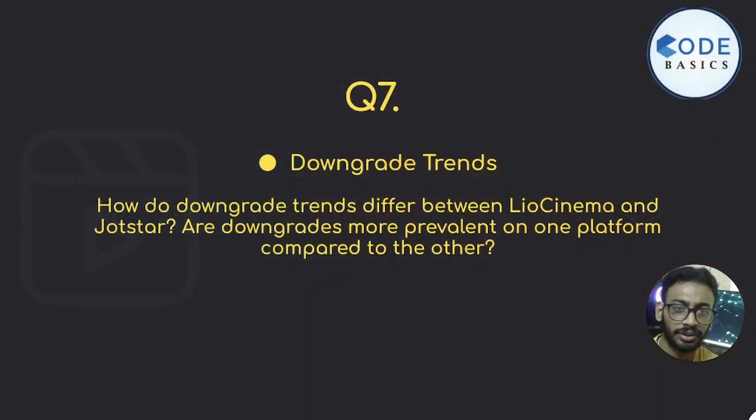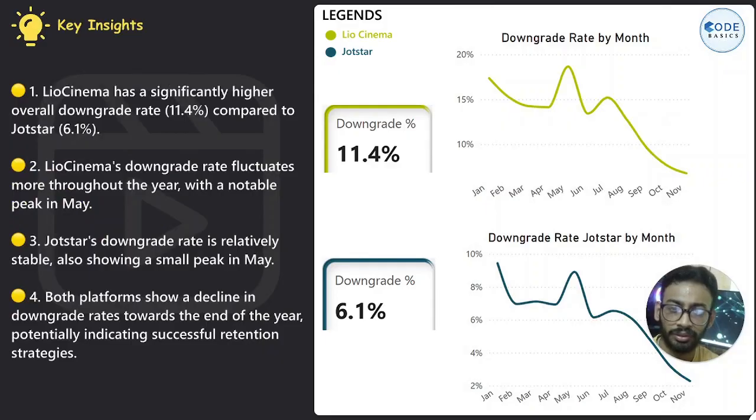Then the next question is all about downgrade trends. How do downgrade trends differ between LioCinema and Jotstar? Are downgrades more prevalent on one platform compared to the other? LioCinema has a significantly higher overall downgrade rate, around 1.4%, compared to Jotstar at 6.1%.